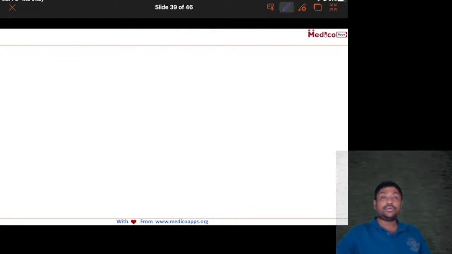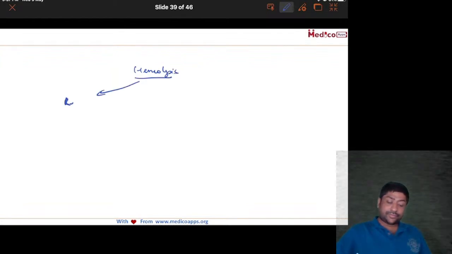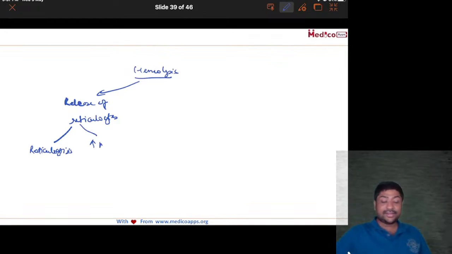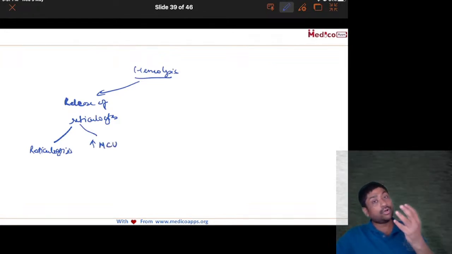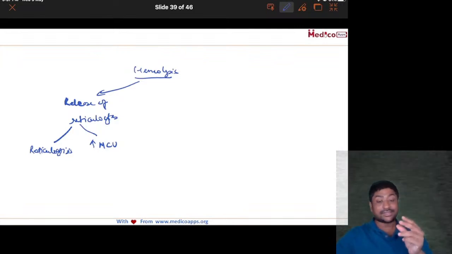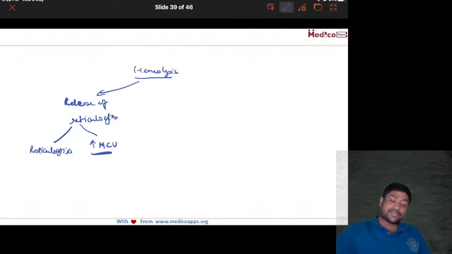We know that whenever hemolysis happens, the first thing is there will be release of reticulocytes from the bone marrow, and this will be seen as reticulocytosis. Also, there will be an increase in the mean corpuscular volume because all these reticulocytes are relatively larger. So in intravascular hemolysis, increased MCV will be one of the features.